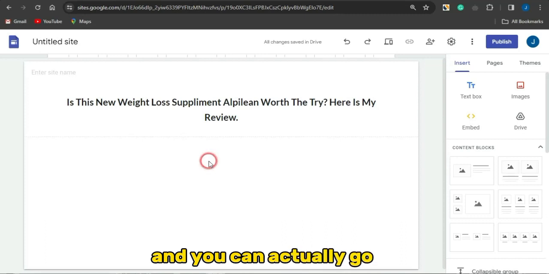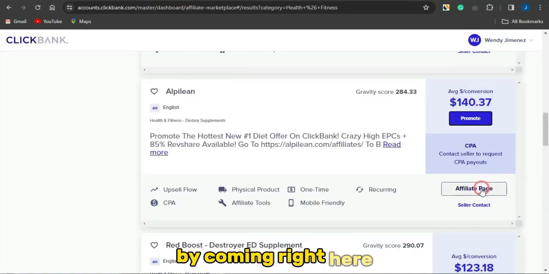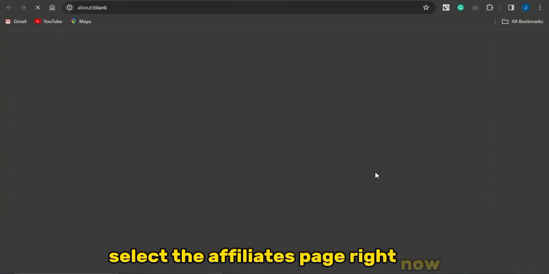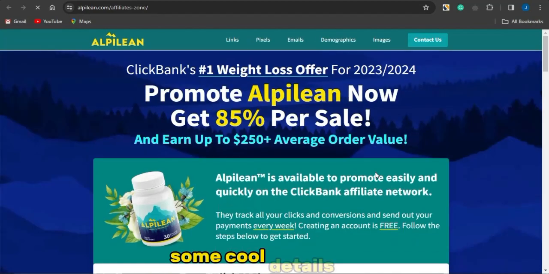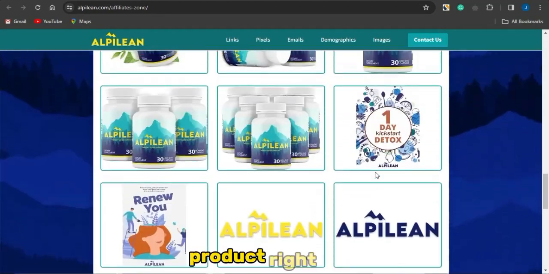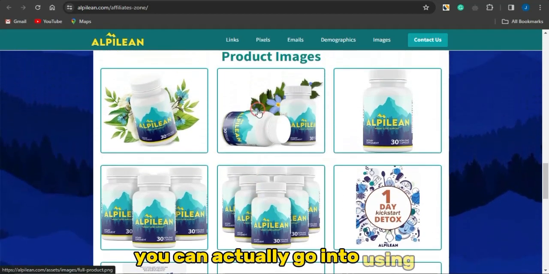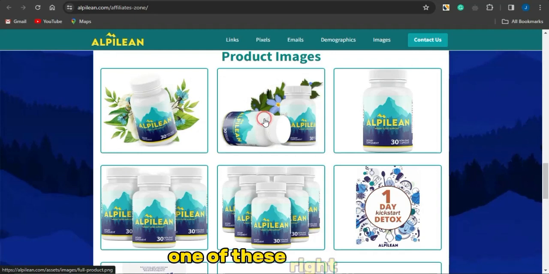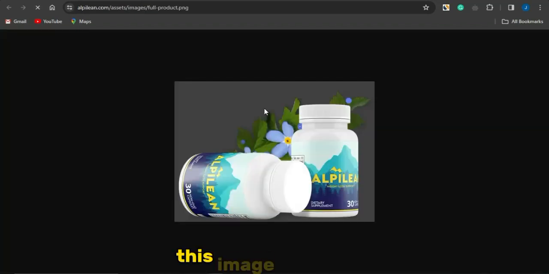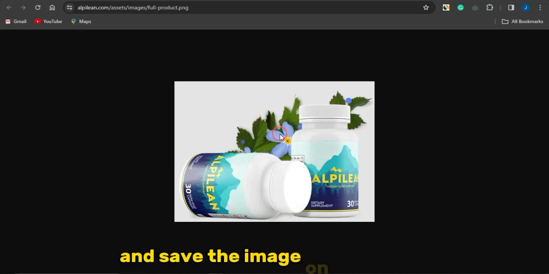You can actually go on to getting an image from this particular product by coming right here, selecting the affiliate page, and it's going to take you to a section where you can see some cool details that can help you with promoting this particular product. As you can see, these are images we can use. I'm just going to select one of these, maybe this image right here. I can just right click on the image and save the image on my device.